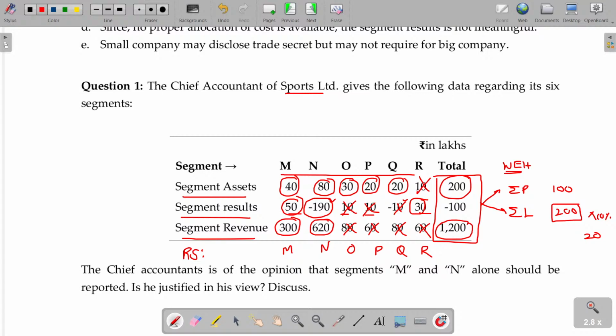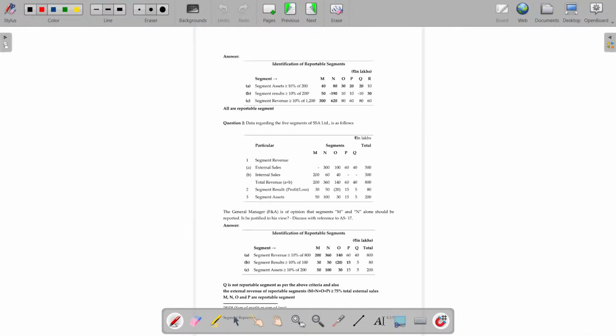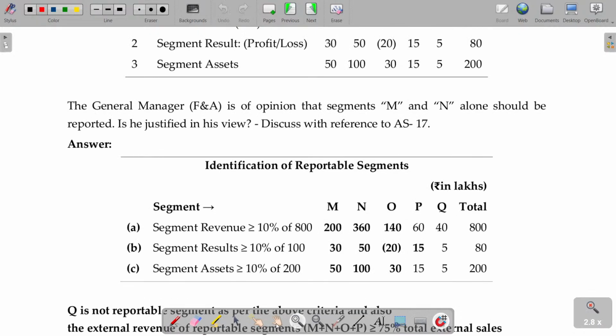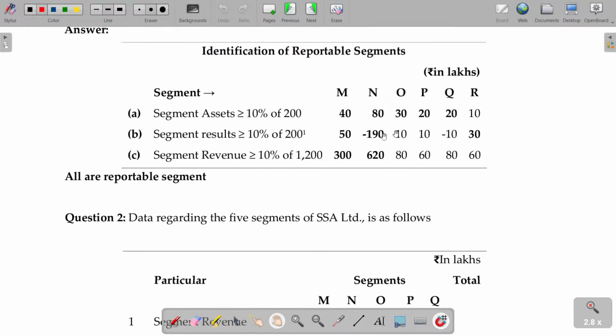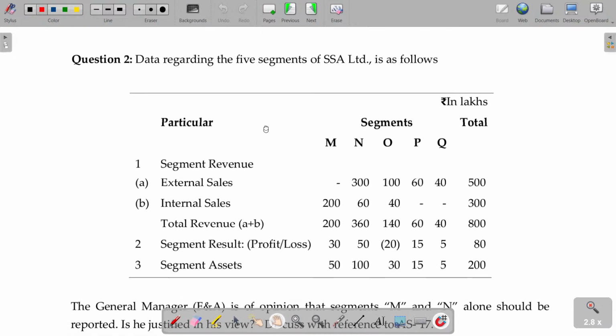Very often you can expect such a sum carrying 4 marks and 5 marks, like in case of segment reporting. Leaving property, plant, equipment and the cash flow statement that we have already completed, all the accounting standards require us one hour to finish. Very simple. Shall I go for the next one? So question number 1 is over. All are reportable segments. Now question number 2.